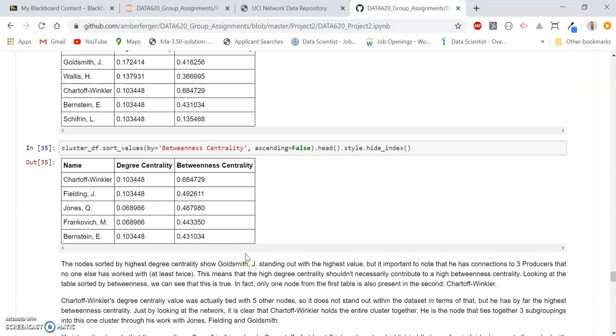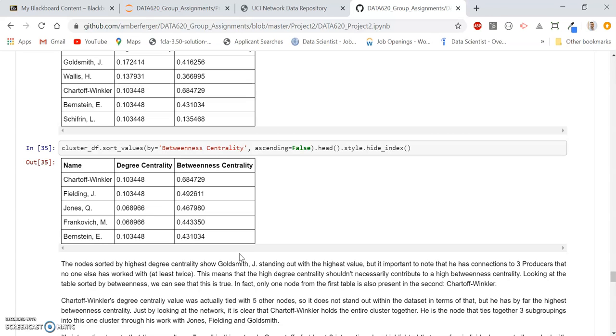When we look at the table sorted by betweenness centrality, this is indeed true, showing that only one node from the first table sorted by the top degree centrality values makes it into the top betweenness centrality values, and that's Schartoff-Winkler. Because Schartoff-Winkler's degree centrality value was lower due to him being tied to only a small number of nodes, we can see from a betweenness centrality perspective that he clearly holds the entire cluster together, whereas